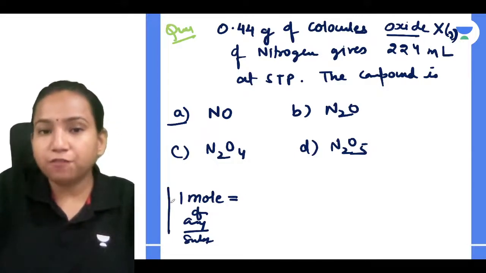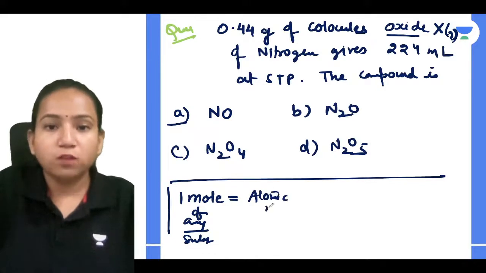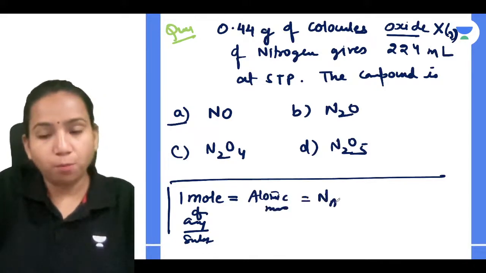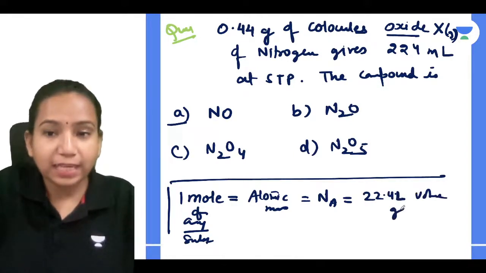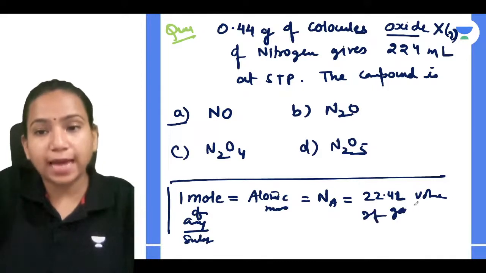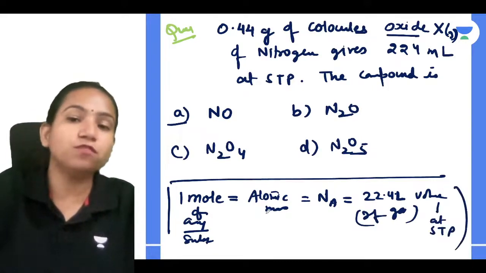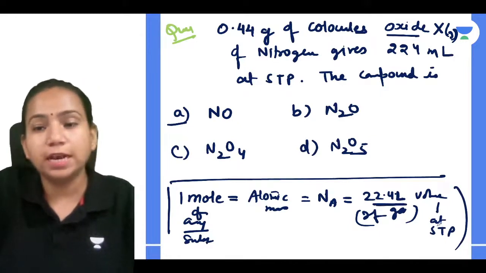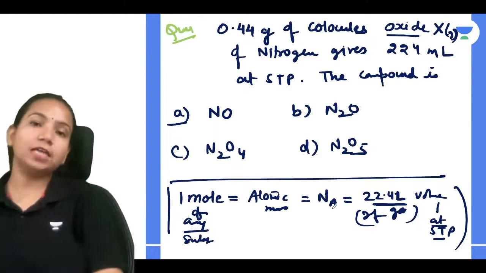Now every time, remember that 1 mole of any substance is equal to its atomic mass, which is also equal to its Avogadro number, which is also equal to 22.4 liter volume if it is a gas, and that is at STP. So if the substance is a gas, the volume of it is going to be 22.4 liter at STP. So try to get what will be the answer for it.